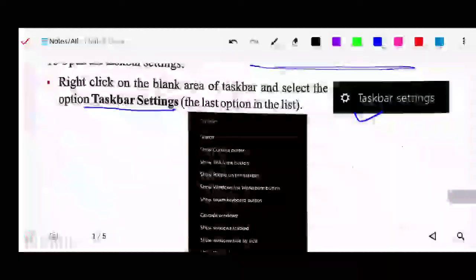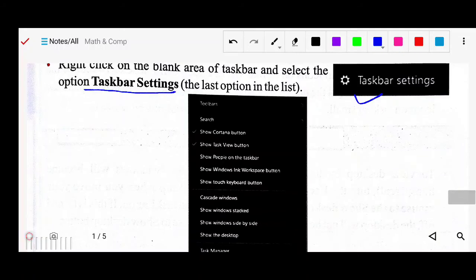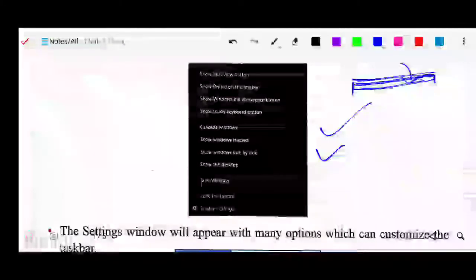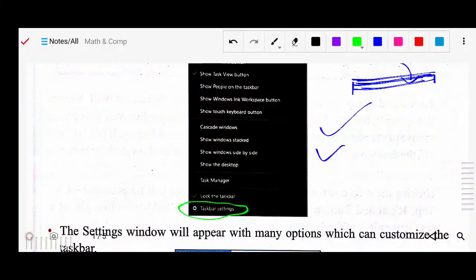After selecting the taskbar settings, you will see this option list. There will be things like toolbar, search, Cortana button, view. Cascade windows, show windows stacked, show desktop, all these options you will see. So on your taskbar, where the blank place is, simply right click and you will see these options. In this list you will see the taskbar settings, so here you have to go to taskbar settings.